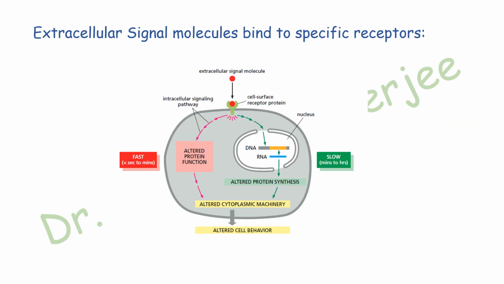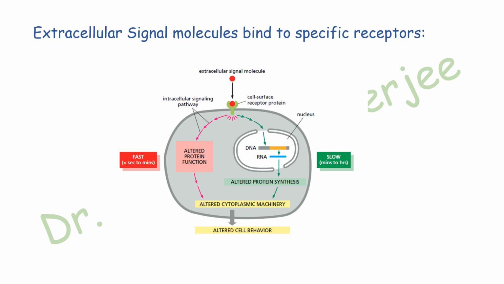Extracellular signal molecules bind to specific receptor proteins. It will bind with the cell surface receptor. Then the intracellular signaling pathway will generate. It can alter protein functions within the cytoplasm, and as a first procedure it alters the cytoplasmic machinery, and ultimately it will change or alter the behavior of a cell.